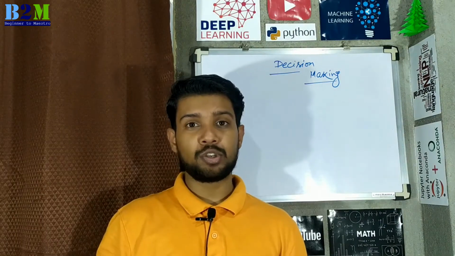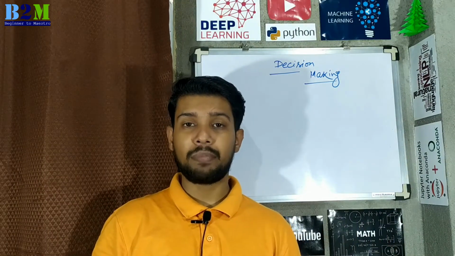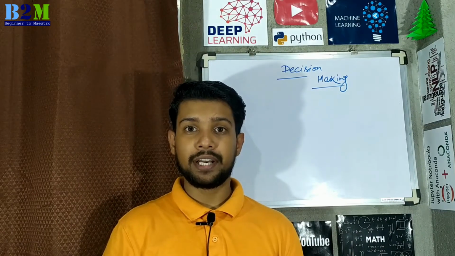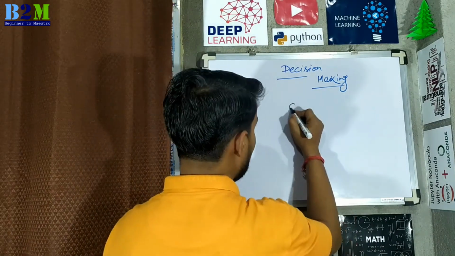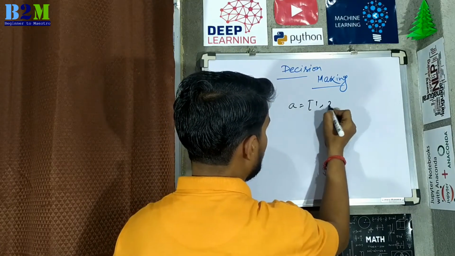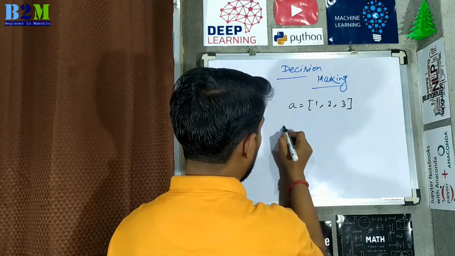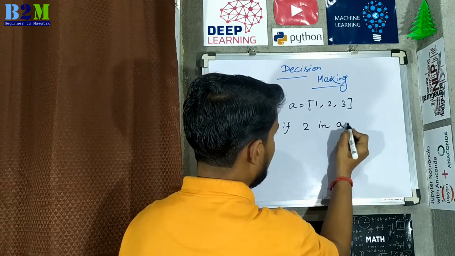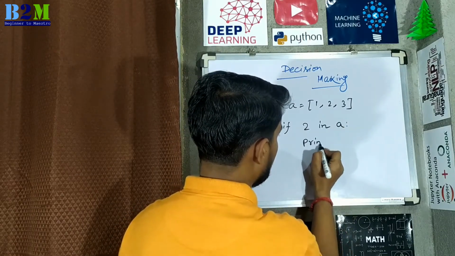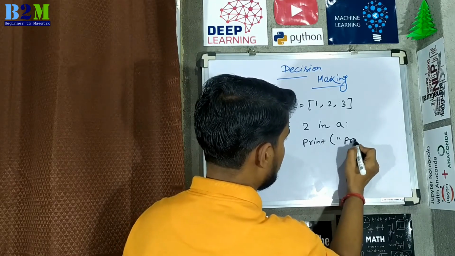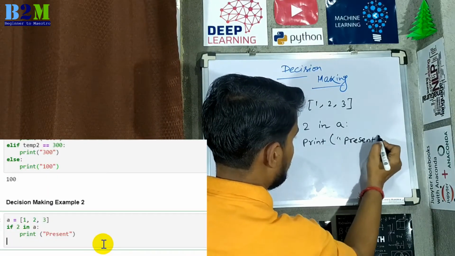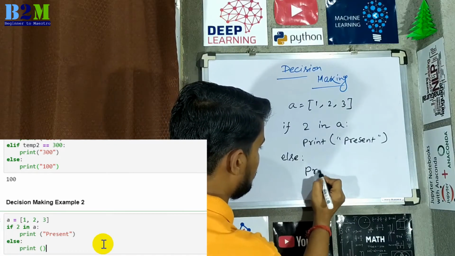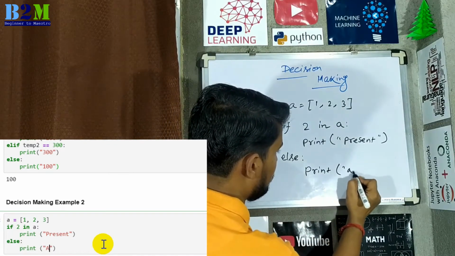As I mentioned in the list tutorial, we will see the use of the membership operation when we learn the if else statement. Here we will see an example. For example, we have a list called a equal to 1, 2 and 3. Now the condition I will write: if 2 in a, then it will print present, else it will print absent.